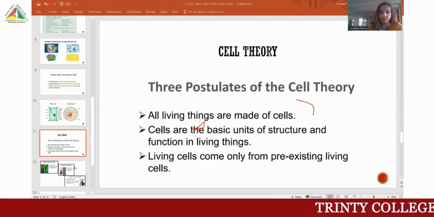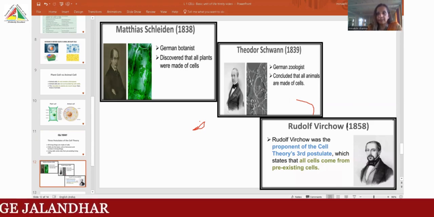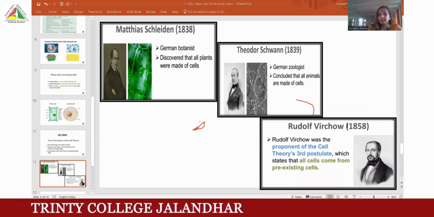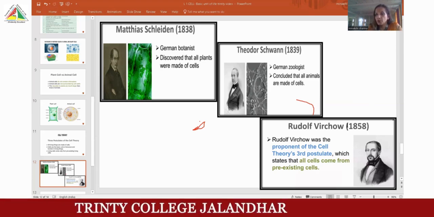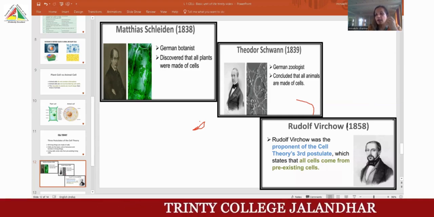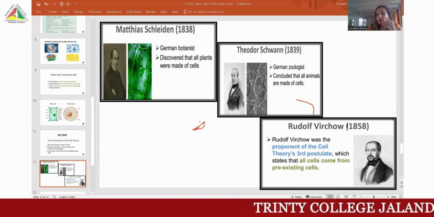These 3 postulates are given by these 3 scientists: Matthias Schleiden, Theodor Schwann and Rudolf Virchow. These are the 3 German scientists. One is a German botanist who discovered the cell in plants. And Theodor, he is a zoologist, he discovered the cell in animals. And Rudolf Virchow, he was the proponent of the cell.